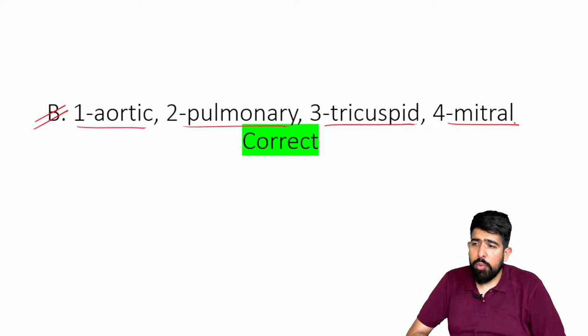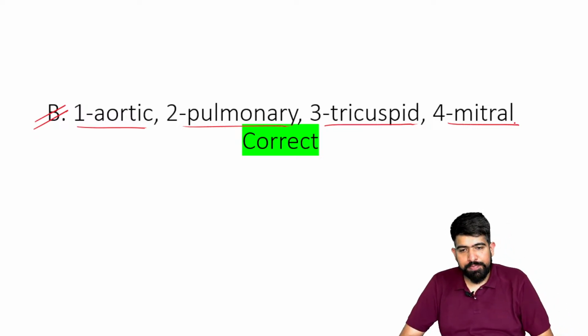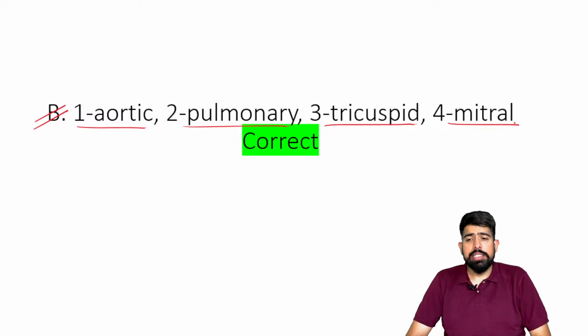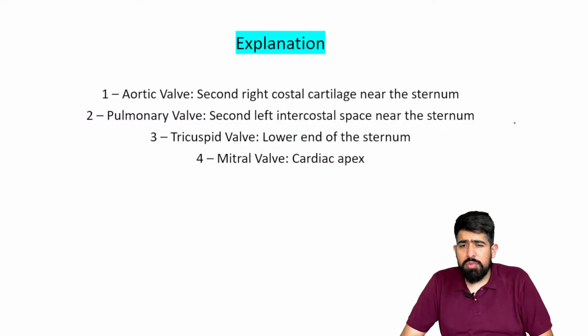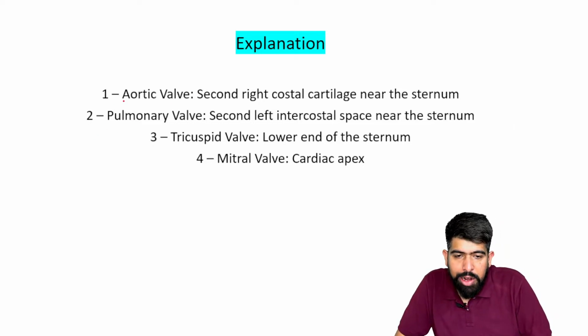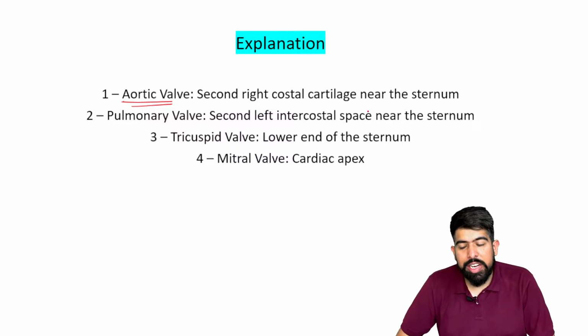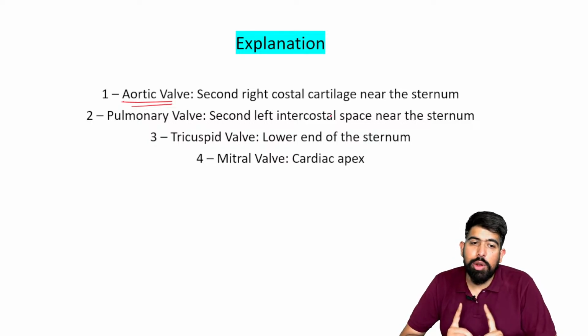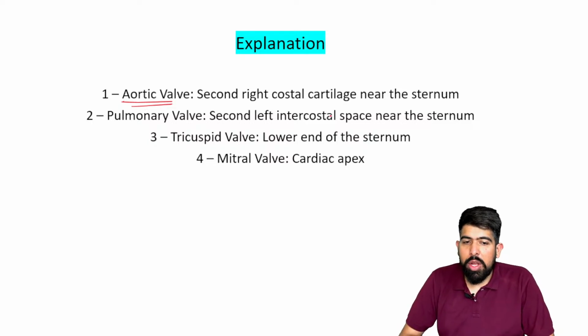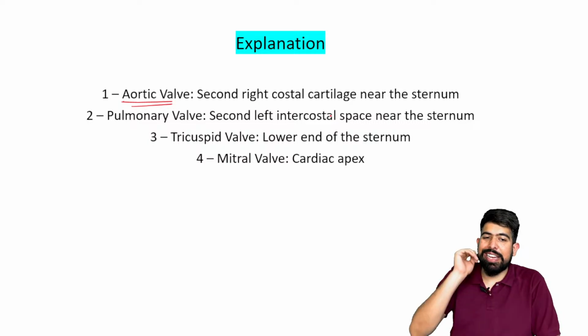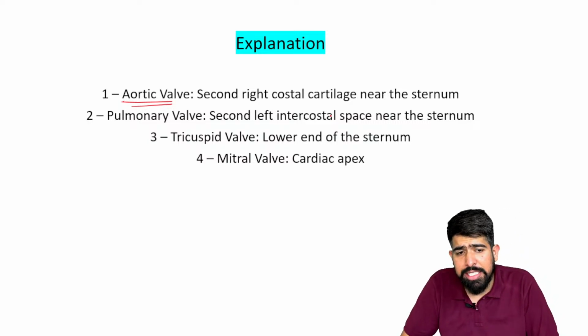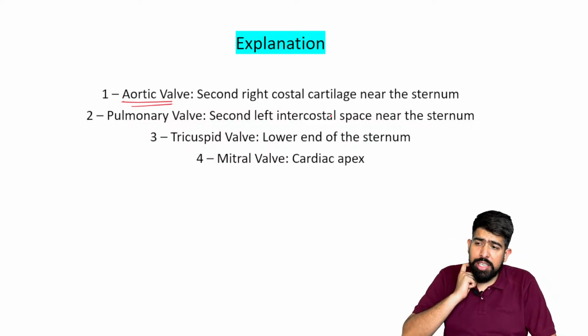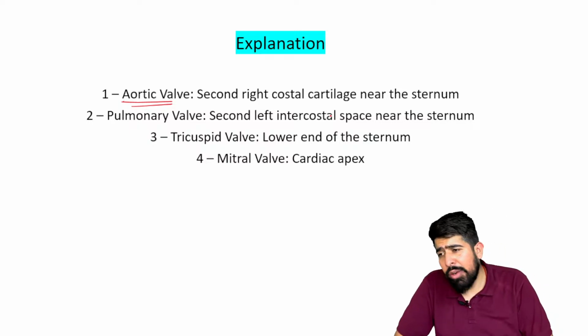What are we listening to? We are listening to the mitral valve, and this is about your auscultation. Remember the first, which was the aortic valve, at the second right intercostal space near the sternum. It will be heard on the right side. Please remember, on the right side only one auscultation site will be there. On the second right costal cartilage, near the sternum, we are listening to the aortic valve.